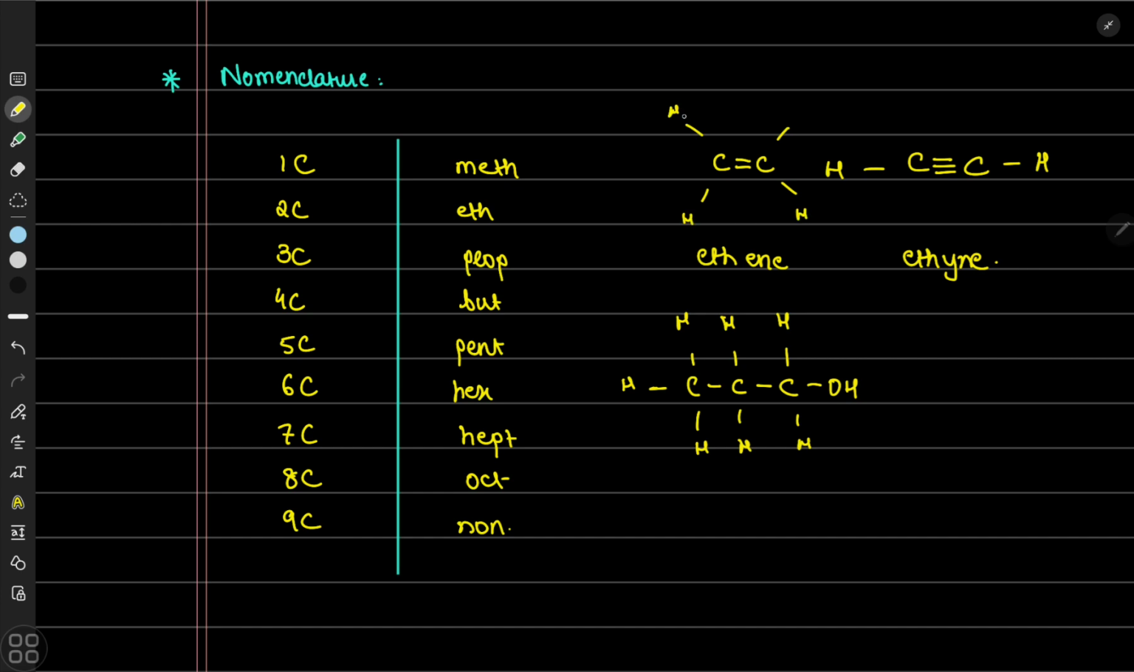Same for here. So a compound with three carbons and an alcohol group, this would be known as propanol. Propanol, right? I hope this is clear. Of course, along the way, we'll be doing other examples as well, and naming will then be easier for you.